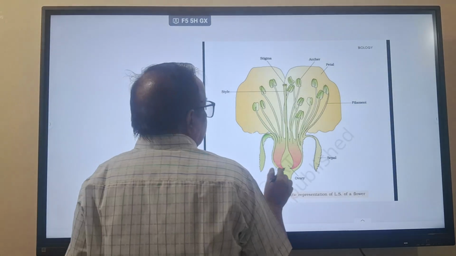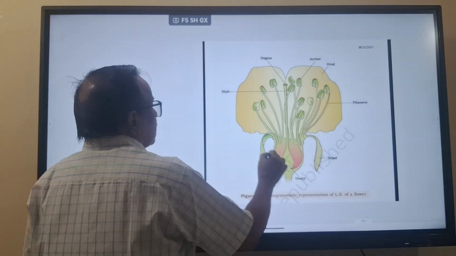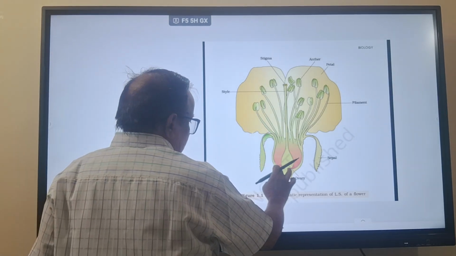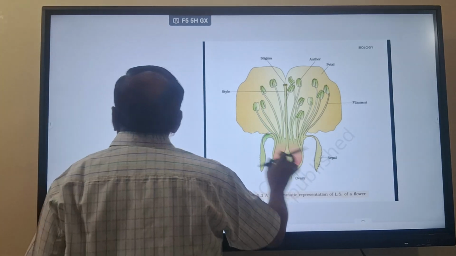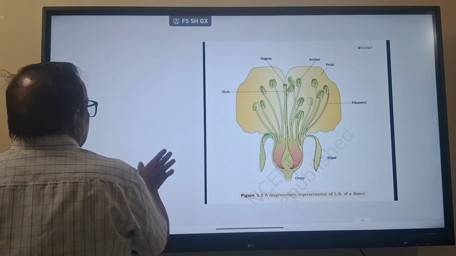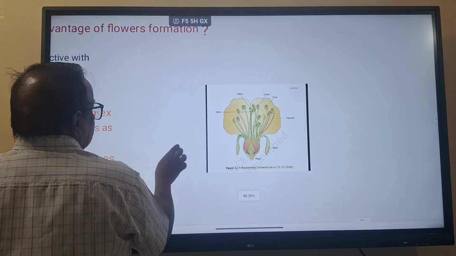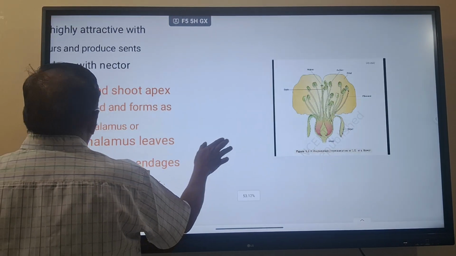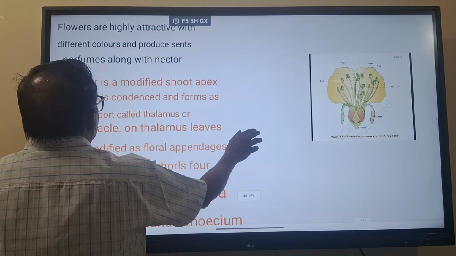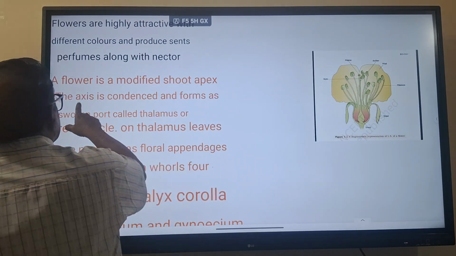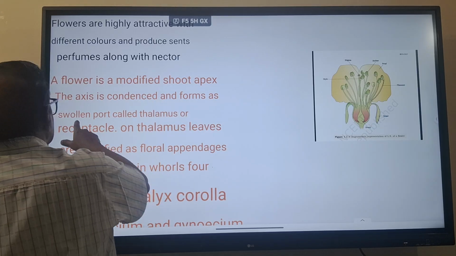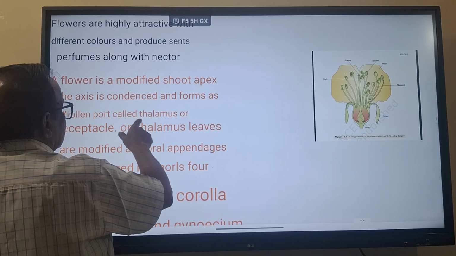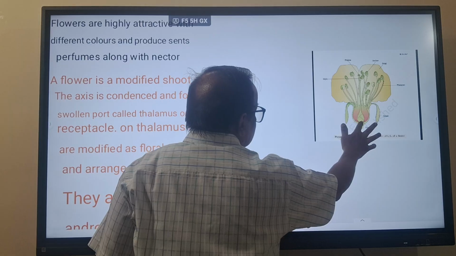Here you see the flower. This is the condensed formation. Whatever the thalamus is here, this is the thalamus. It is the condensed one. In the shoot apex, the axis is condensed and forms a swollen part called the thalamus.